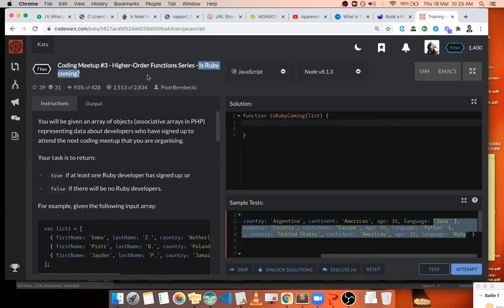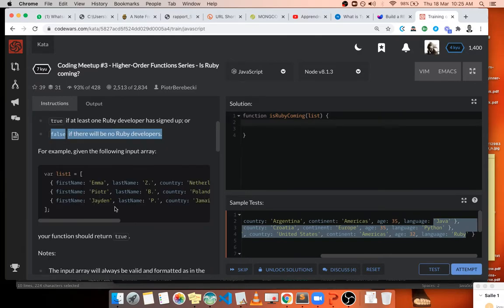Is Ruby coming? Something like that. And what are we trying to have here? Now let me read it rapidly. You will be given an array of objects like this about developers. Now your task is to return true if at least one Ruby developer has signed up for the event, considered to be a dev event, and false if there are no Ruby developers present in the event.